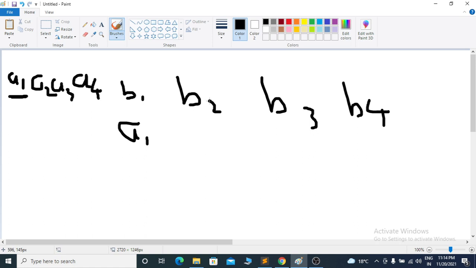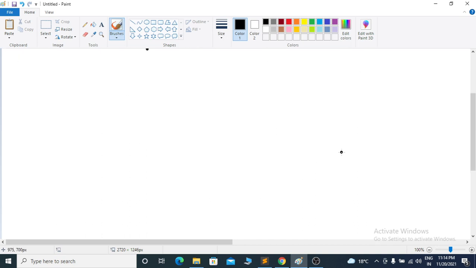And what is B2? B2 is the GCD up to this element, like the GCD of A1 and A2. And B3 is the GCD of these three. So what we can see here is that if B1 is the GCD up to A1, and we take the GCD with another element, then the resultant number cannot be greater than the existing number. Let's see it with an example.